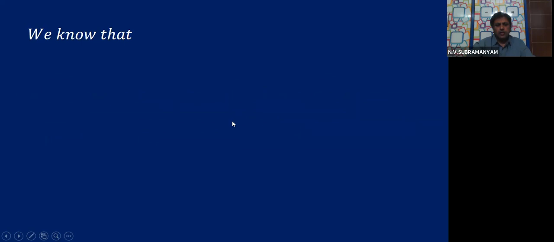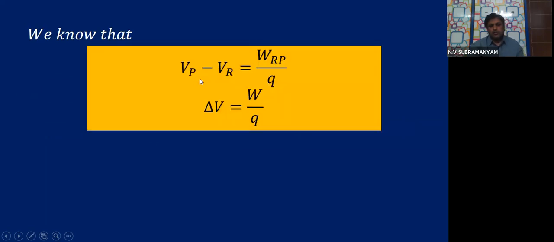And first, let us try to calculate the value of 1 electron volt, children. Now we learned the definition. Now we should also know the value of 1 electron volt in the SI system. First, let us start with our original definition. Potential difference between 2 points, Vp minus Vr, is given by what formula?